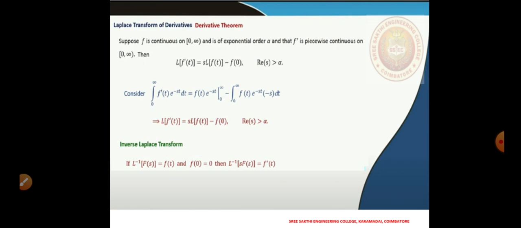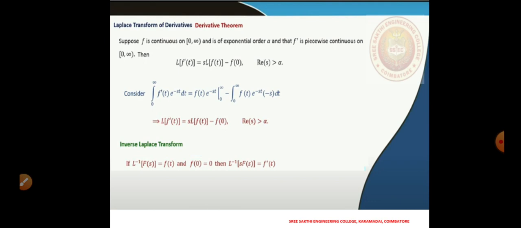Suppose f is continuous and of exponential order alpha, and f dash of t is piecewise continuous. Under these conditions, we have the nice result that the L of f dash of t equals s times L of f of t minus f of 0, valid for real part of s greater than alpha.